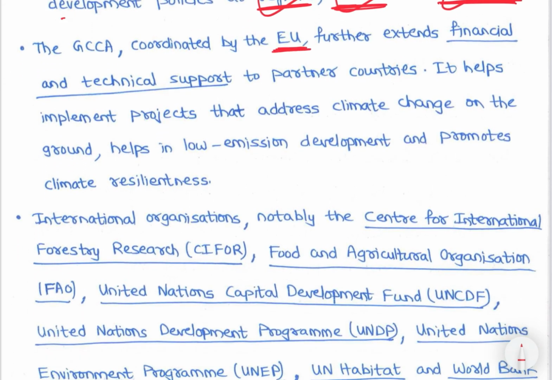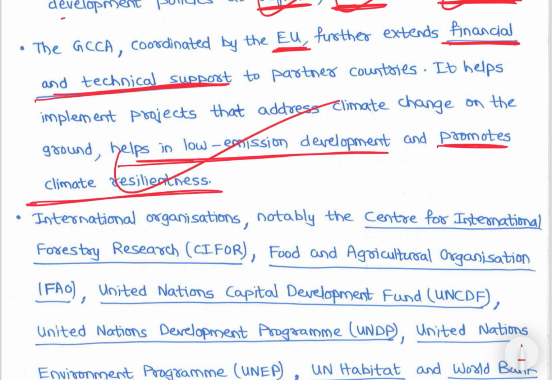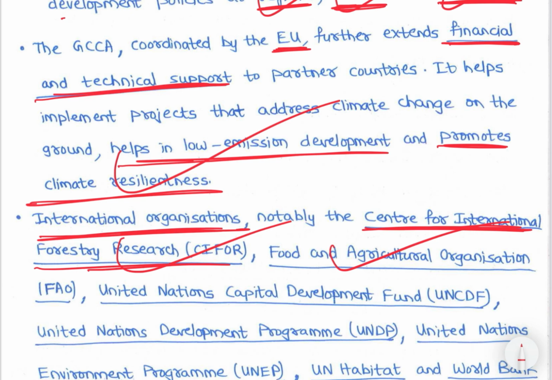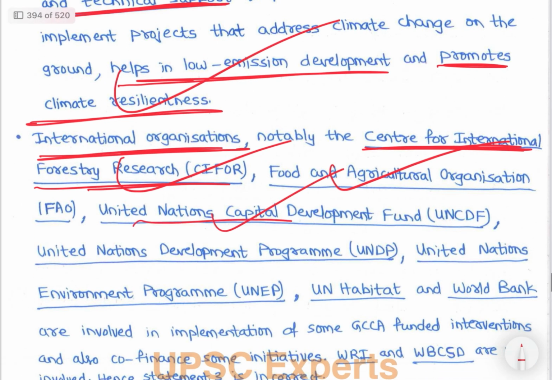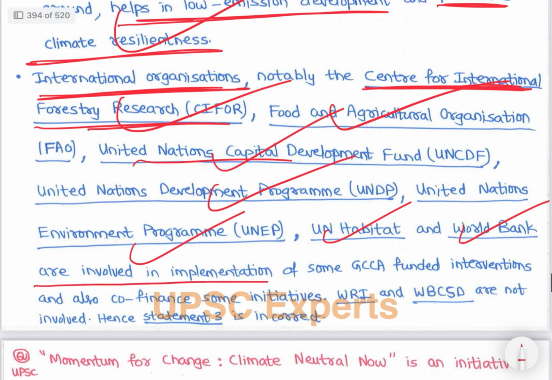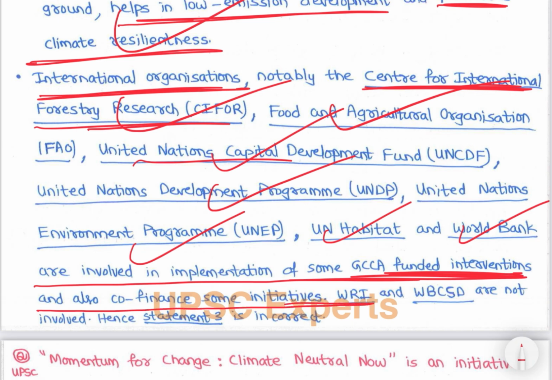GCCA, coordinated by the EU, further extends financial and technical support to partner countries. It helps implement projects that address climate change on the ground, helps in low emission development, and promotes climate resilience. International organizations, notably the Center for International Forestry Research, FAO, UNDP, UN Habitat, World Bank, etc., are involved in implementation of some GCCA funded interventions and also co-finance some initiatives. However, WRI and WBCSD are not involved.